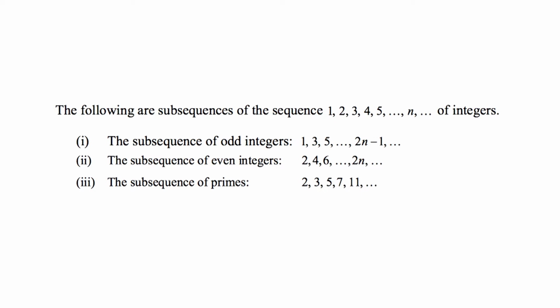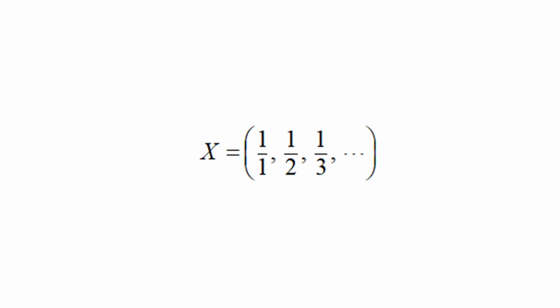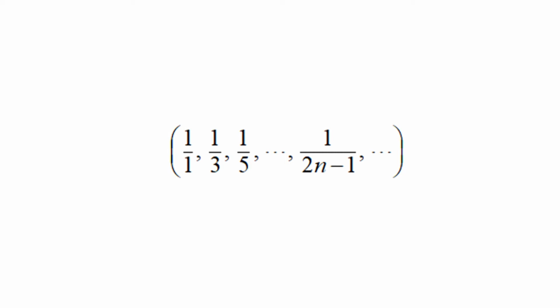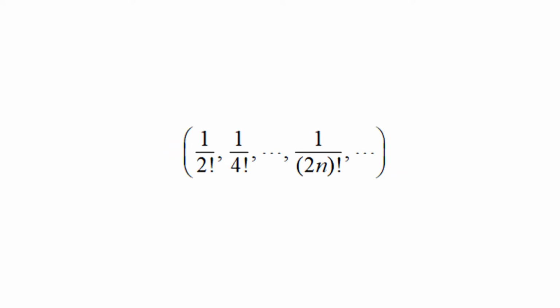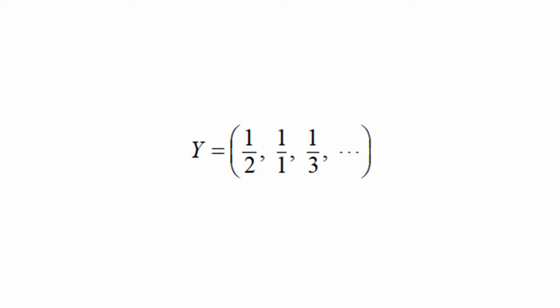Some subsequences of x equal to the sequence 1 upon 1, 1 upon 2, 1 upon 3, etc. are the sequence 1 upon 1, 1 upon 3, 1 upon 5, etc., 1 upon 2n minus 1, etc., and the sequence 1 upon 2 factorial, 1 upon 4 factorial, etc., 1 upon 2n factorial, etc. But y equal to the sequence 1 upon 2, 1 upon 1, 1 upon 3, etc. is not a subsequence of x because the terms of y do not appear in x in the given order.